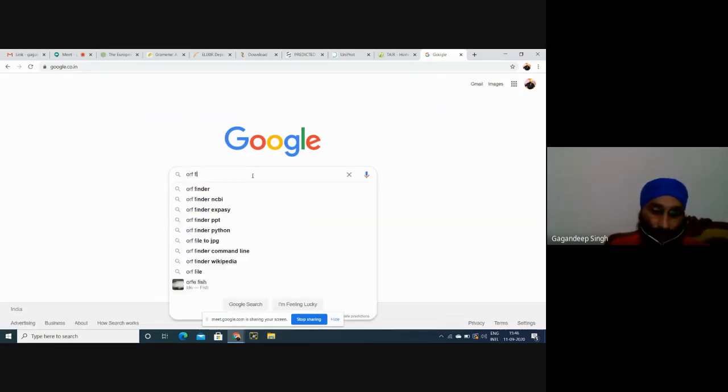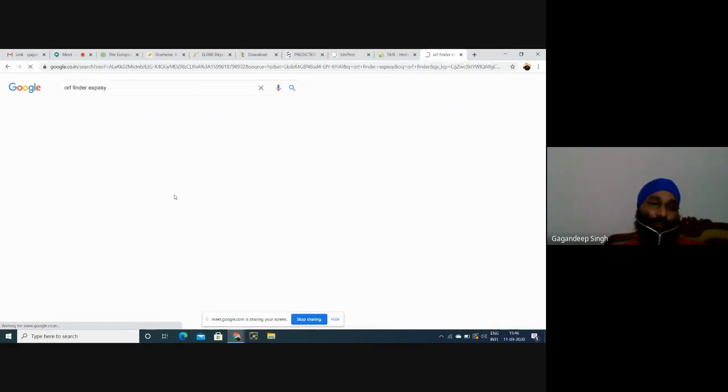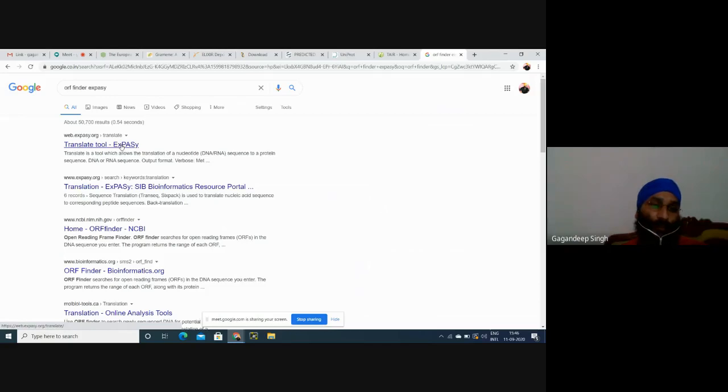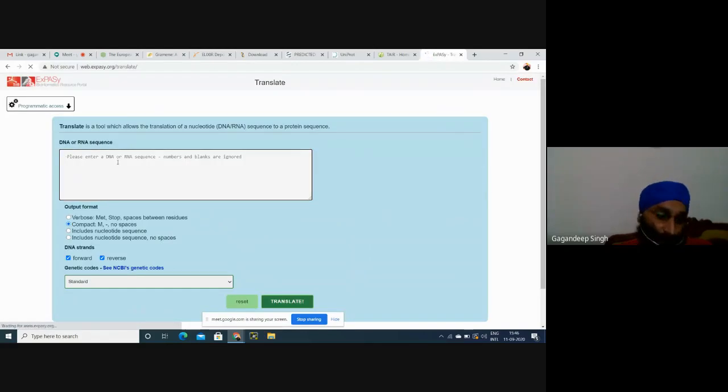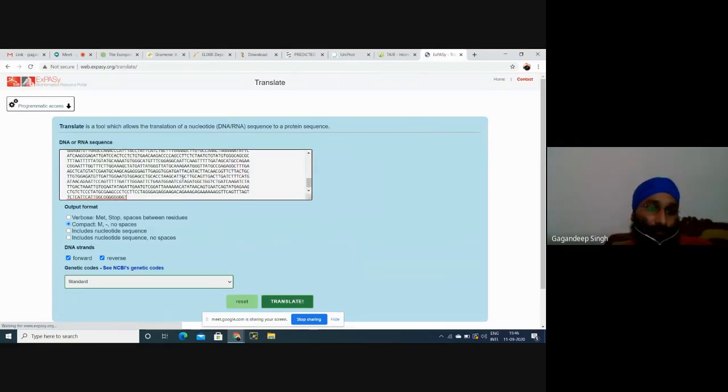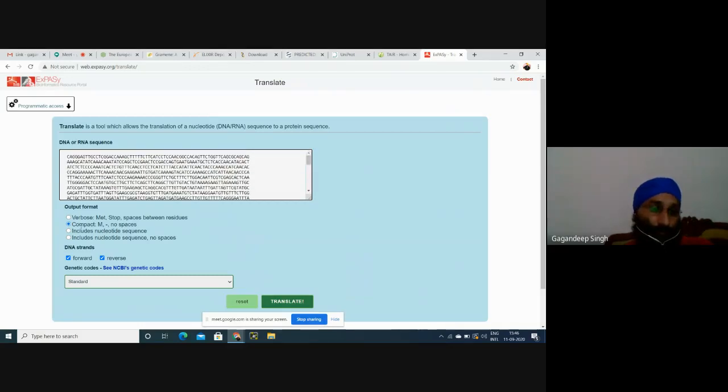ORF Finder, which is an ExPASy tool. Okay, this will easily translate our sequence.